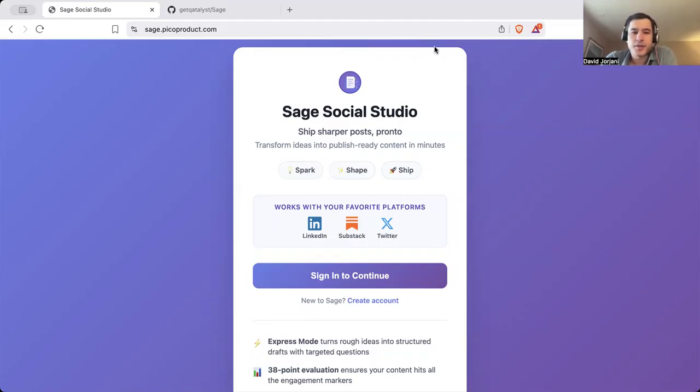Essentially, it is a studio that helps entrepreneurs, founders, or whoever wants to be active on social media to develop their ideas and build on them and post them on a variety of social media. Right now, we support LinkedIn and Twitter for the most part. And Substack doesn't necessarily have an API, as far as I know, but we still tailor things for Substack as well. I will show those. And I will walk through how this helps people like myself who want to develop their ideas.